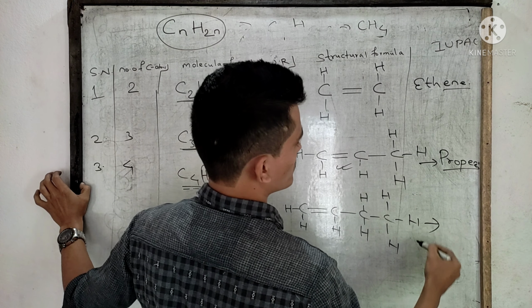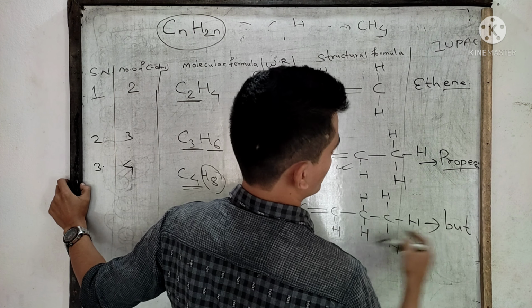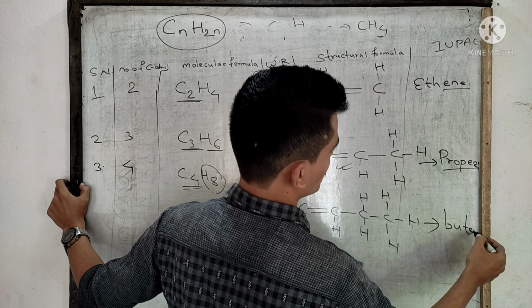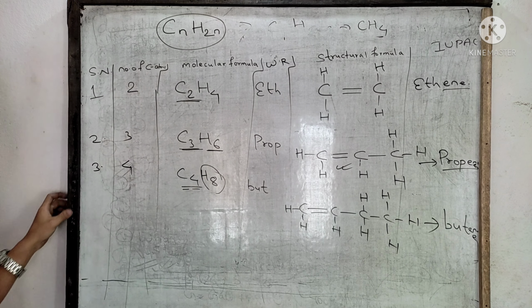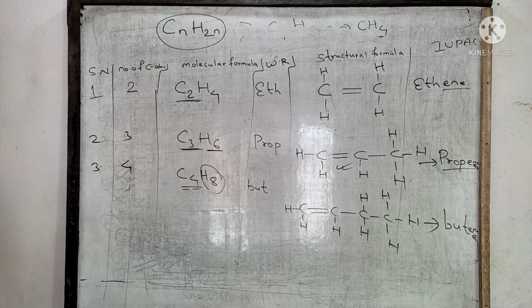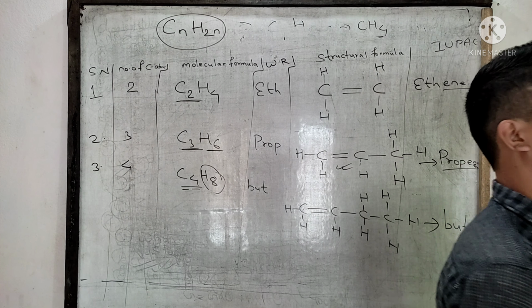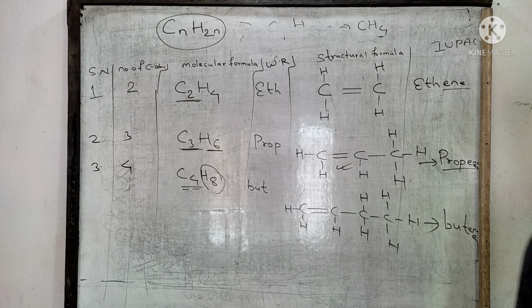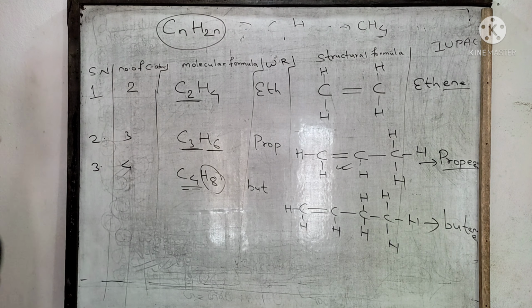Now, what is the IUPAC name? Meth, eth, prop, but. But, double bond, ene. I think you are clear. If you are not clear, please comment about your doubts. Okay, similarly you can do it for other members.